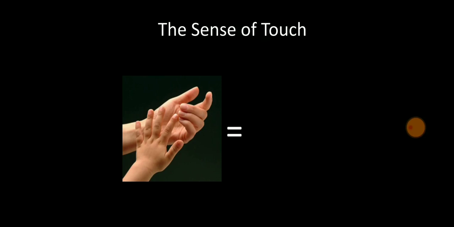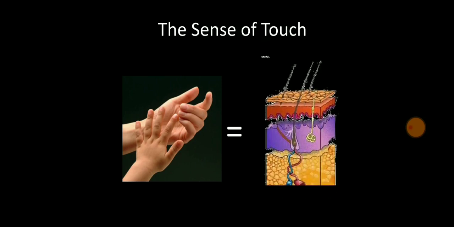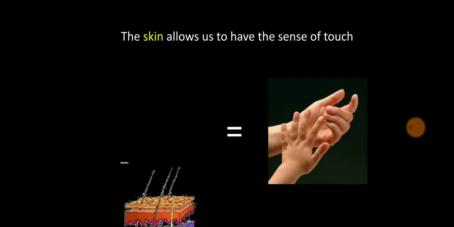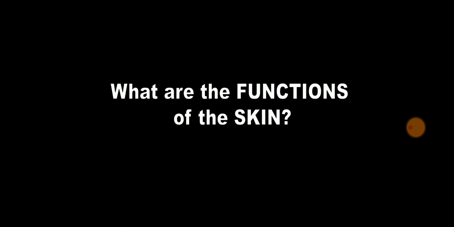So without wasting time, we will start the new topic, the sense organs, which I told you is a topic from anatomy and physiology. Among the sense organs, the first one is the sense of touch. The sense of touch is carried by an organ, the skin, which is the largest organ in our body. So what is the function of skin? The first and very important function is to give protection.